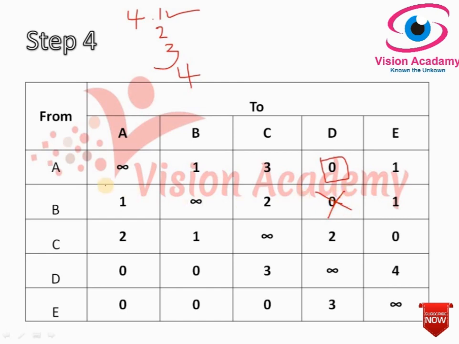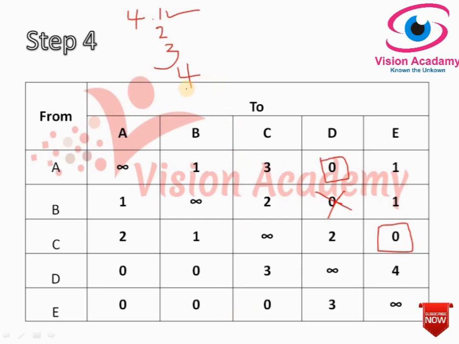Let us move to the second row. There are no zeros. In the third row, yes, there is a single zero, so I have drawn a rectangle around it, and there are no zeros to cross out in the column. So I will proceed further. Here there are two zeros, I can't proceed with this. Here in the E row there are three zeros, so I can't proceed with this.